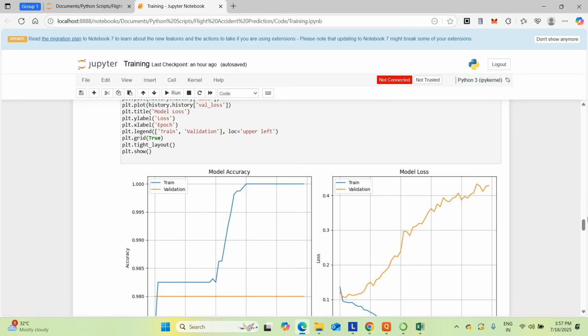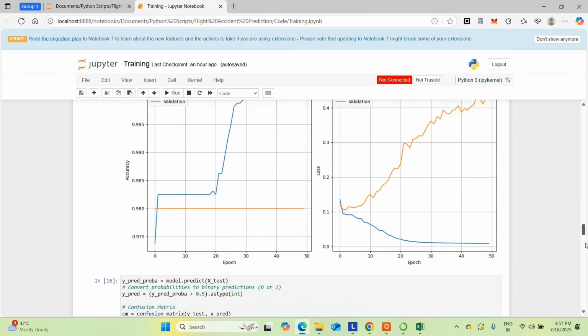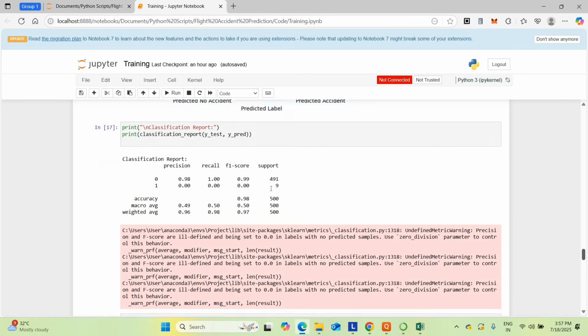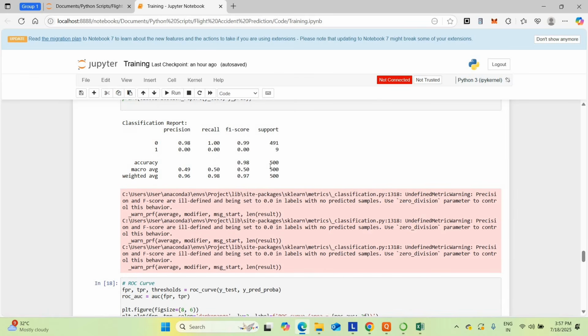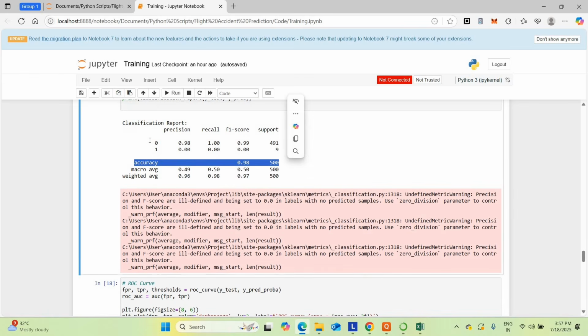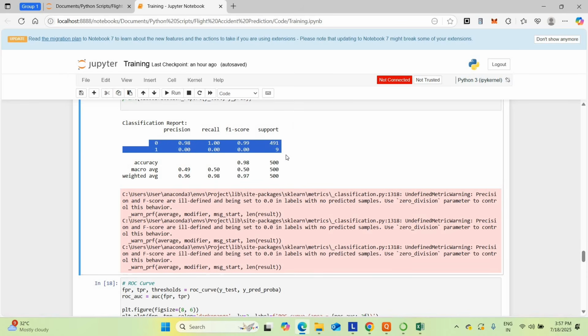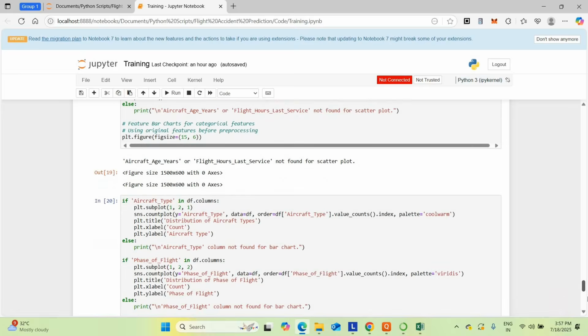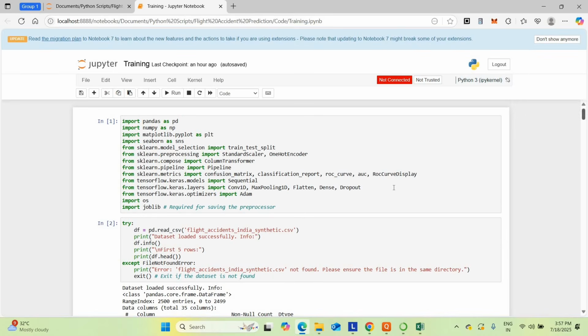So this is the loss for training as well as the validation. You do get the minimal loss only. Confusion matrix: you can get the overall accuracy 98%. Then accuracy, precision, recall values, everything you can get for this project. Okay, so this is the thing about the training.